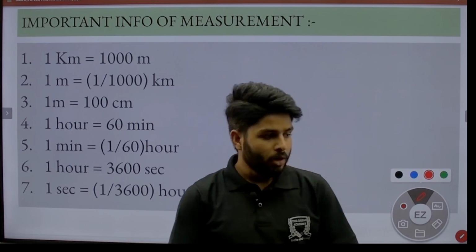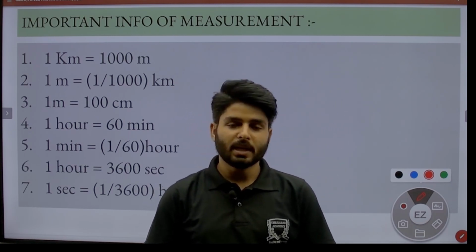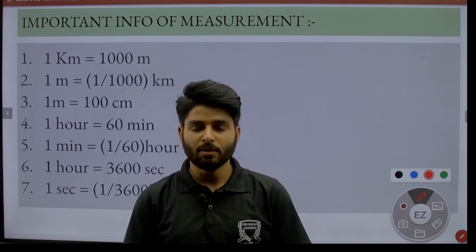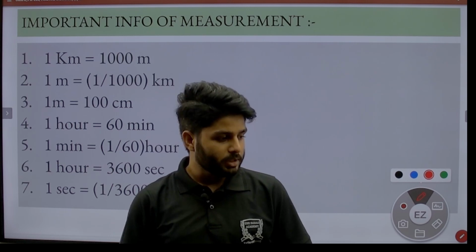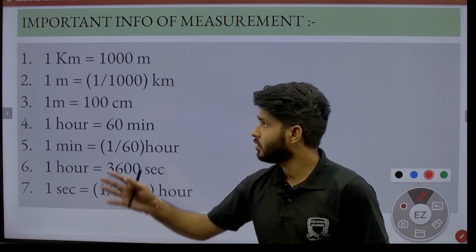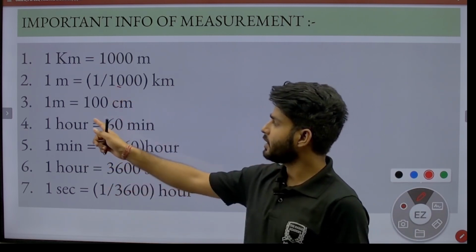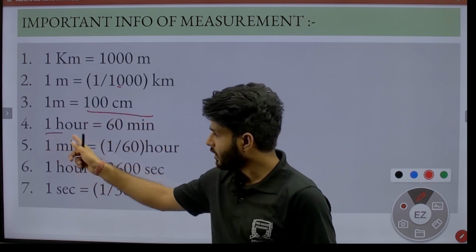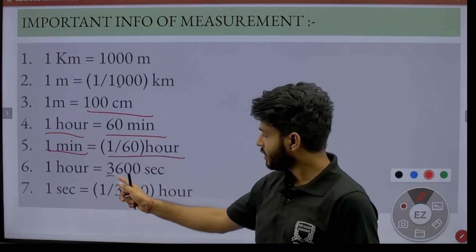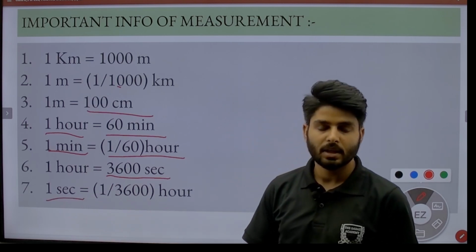Just note it down. Okay, important information on measurement, because we use speed conversions and also distance conversion and time conversion. So I give you a recap of the chapter measurement. As you can see on the screen, 1 kilometer equals 1000 meter, 1 meter equals 1 by 1000 kilometer, 1 meter equals 100 centimeter. In 1 hour there are 60 minutes, in 1 minute there is 1 by 60 hour, in 1 hour there are 3600 seconds, and in 1 second there is 1 by 3600 hour.